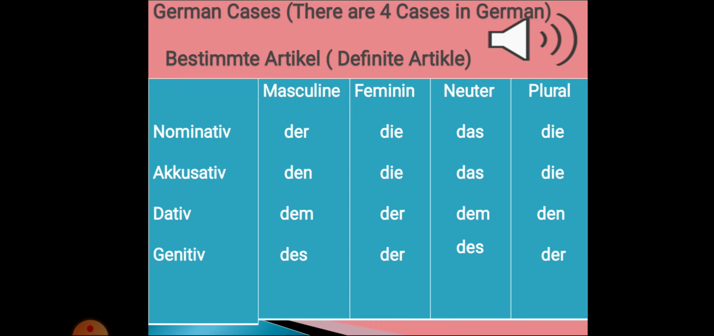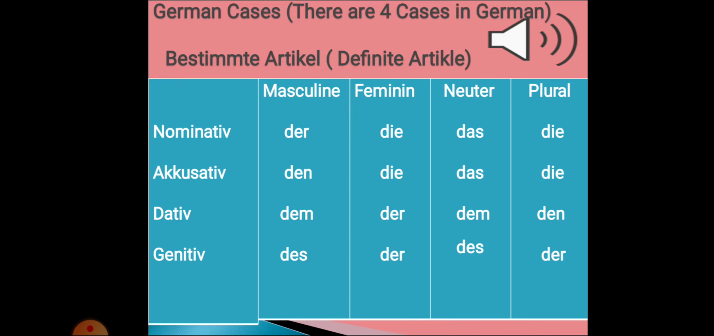Our second case is accusative. Accusative masculine article is den, feminine article is die, neuter article is das, and plural article is die. Third one case is dative. Dative masculine article is dem, feminine article is der, neuter article is dem, and plural article is den.